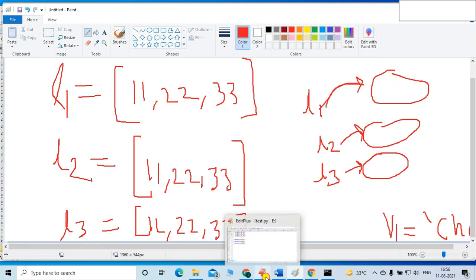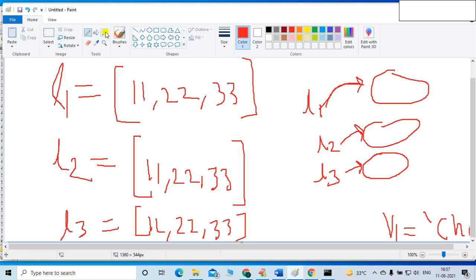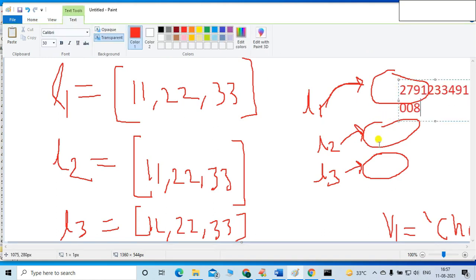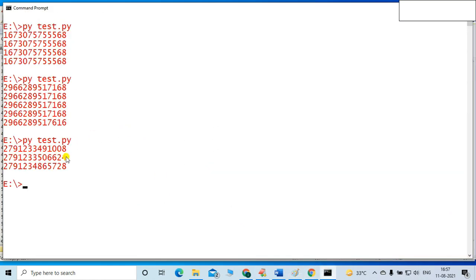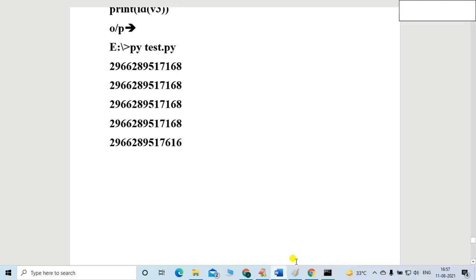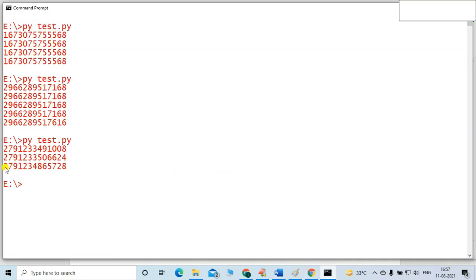So let me mention this. This is L1, so this is the L1 memory location. This is L2, let me paste it, the L2 memory location, and this one is the L3 memory location.